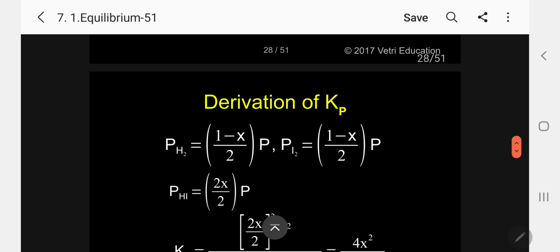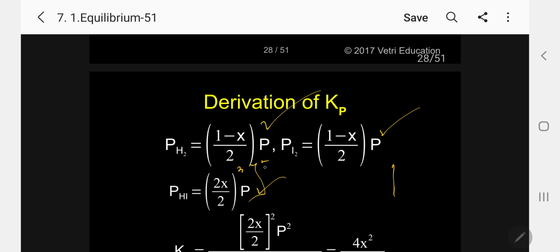Substitute now here. That is pH2 is 1 minus X by 2 P, pI2 is 1 minus X by 2 P, and pHI is 2X by 2 P. Kindly follow. Correspondingly the whole square.